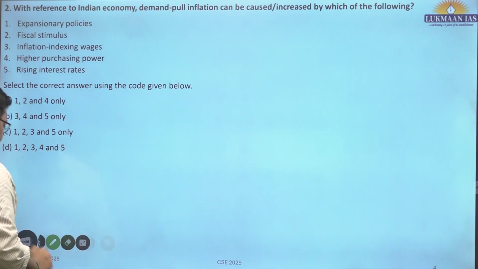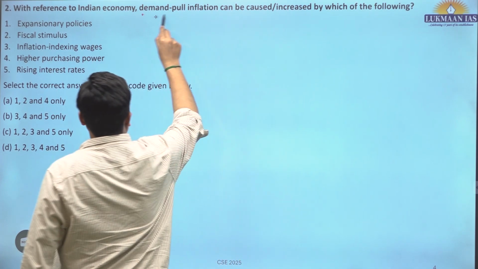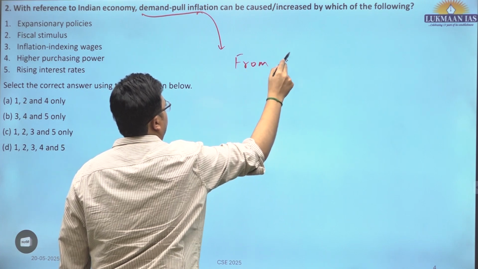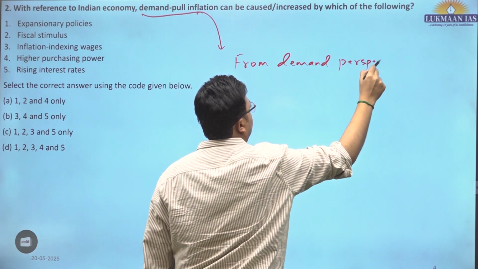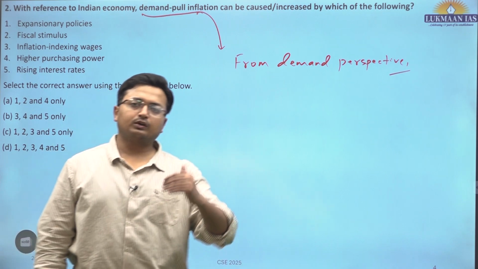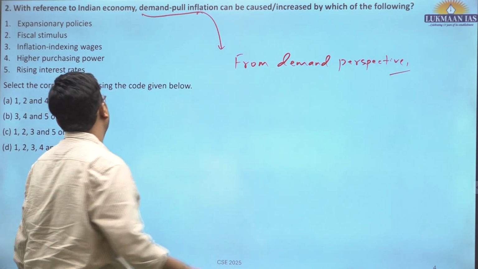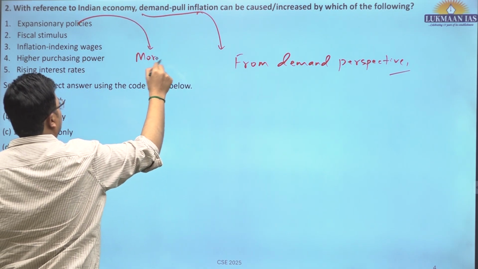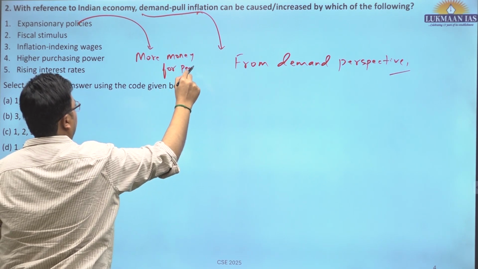Second question, with reference to the Indian economy, demand pull inflation. So again, a new term, demand pull inflation. From the demand perspective, you have to try to eliminate things. If there is more demand than supply, that would lead to demand pull inflation, there would be an inflationary gap. So if there is expansionary policy, that means more money for people.